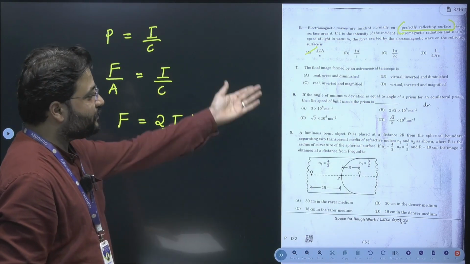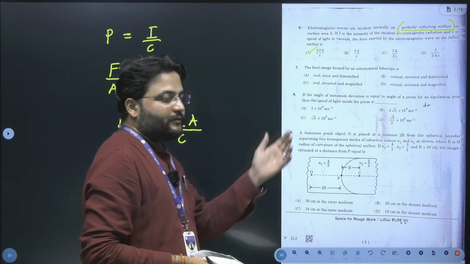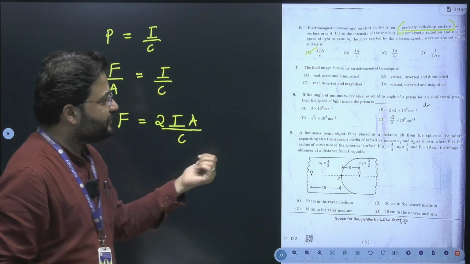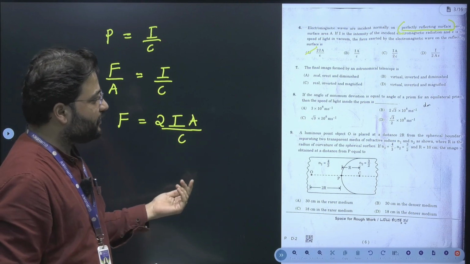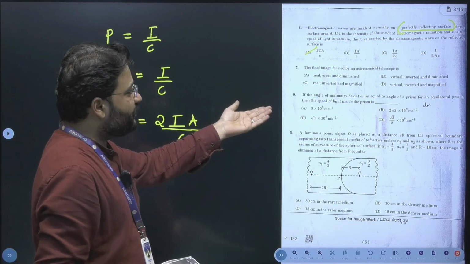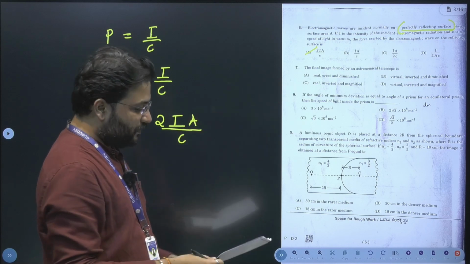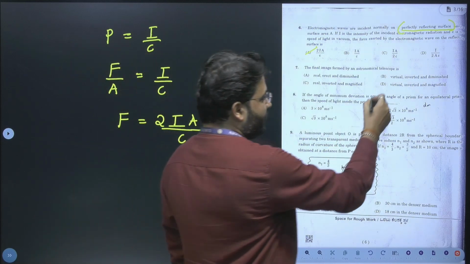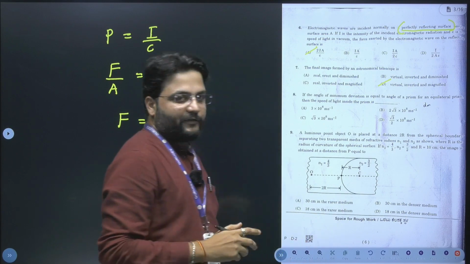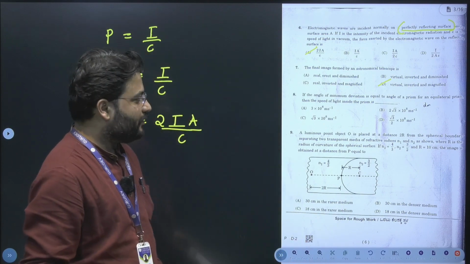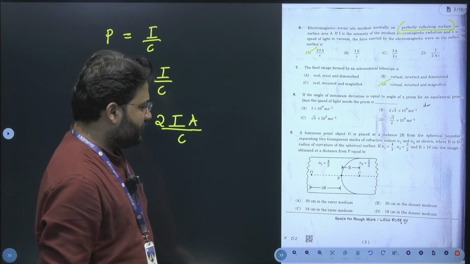In the next question, this has been asked, and it's a very direct one. The final image formed by an astronomical telescope will be virtual, inverted and magnified, which is a very direct, theory type, conceptual question. Yes, let's move to the next one.